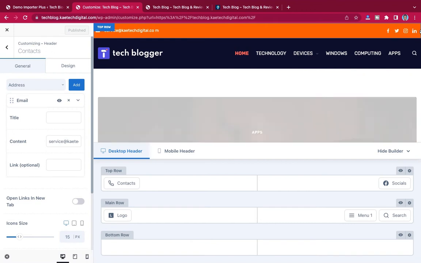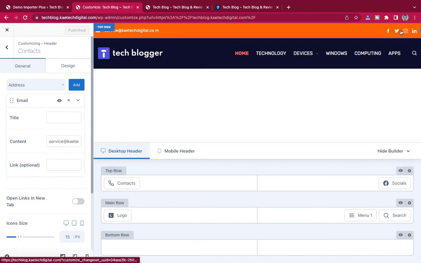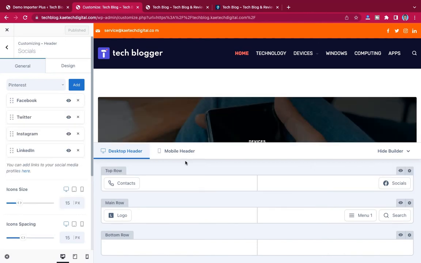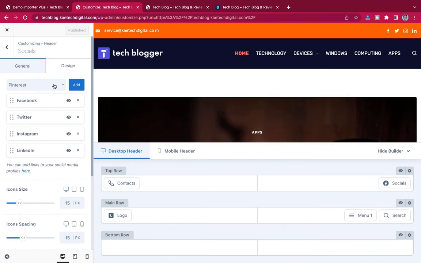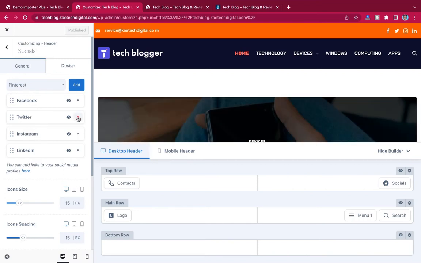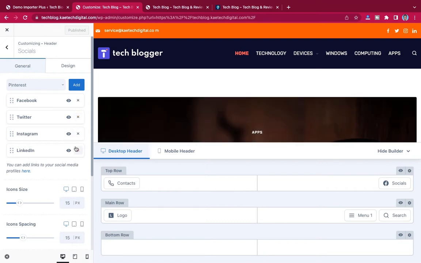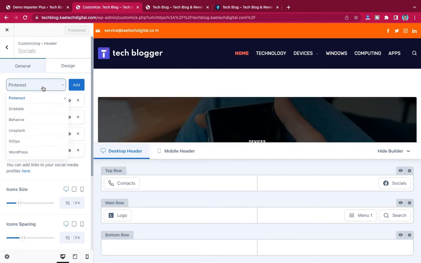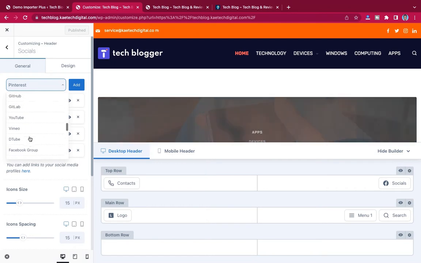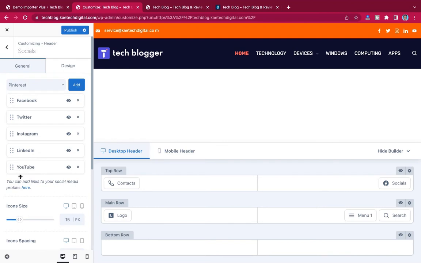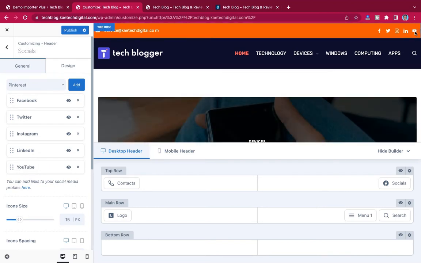And then we hover over here too. Now if you cannot see it, don't worry, the socials are here. You can just click on the socials over here, and then you can add any social handle that you want. So maybe you have Facebook and Instagram, and maybe I don't have LinkedIn, or maybe I want to change LinkedIn, or still want to add something to it. So maybe I want to add YouTube. I'll just click on YouTube and then click on add over here. YouTube will be added over here. As you can see, YouTube is added.